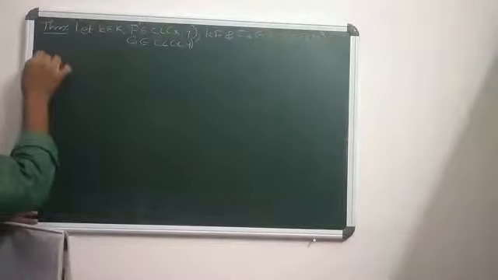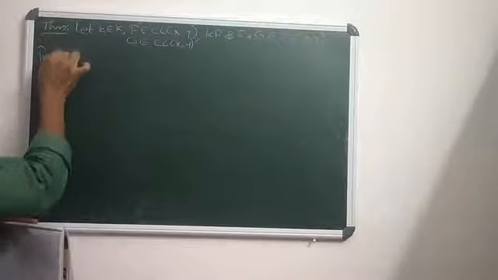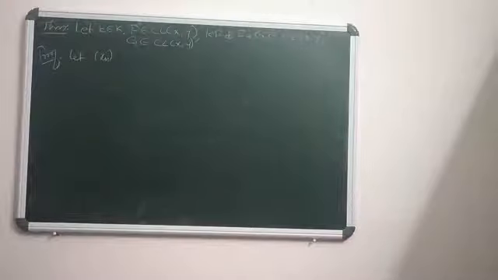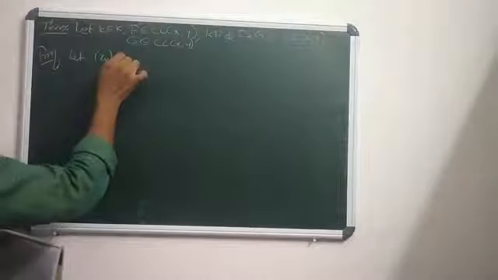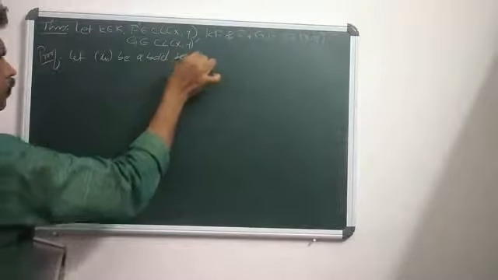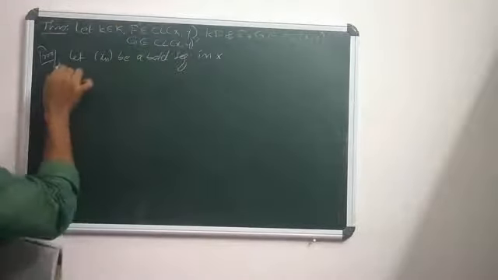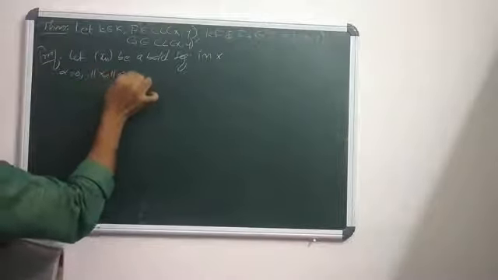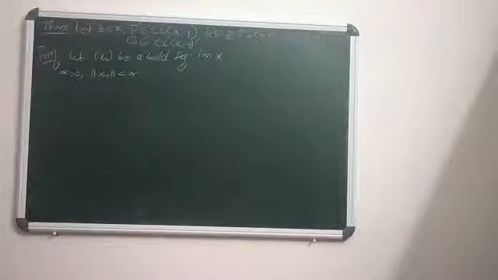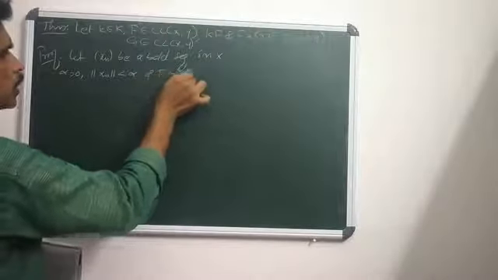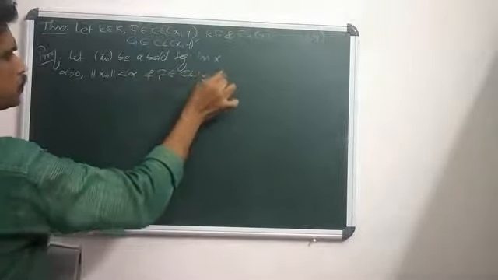the proof is: let xn be a bounded sequence in X. That means for some positive alpha, the norm of xn is strictly less than alpha. Also it is given that F belongs to CL(X,Y).